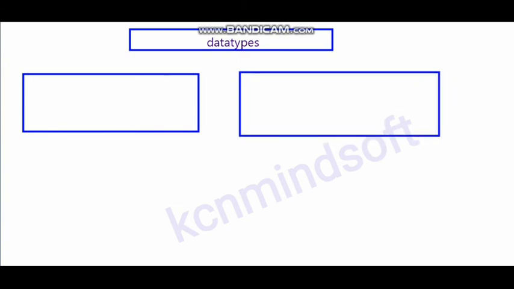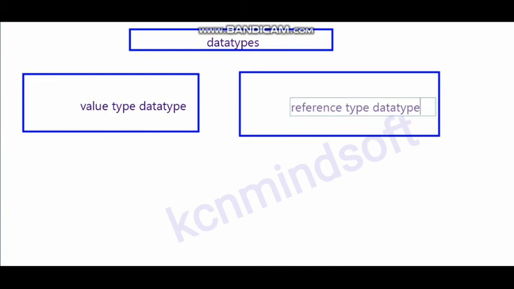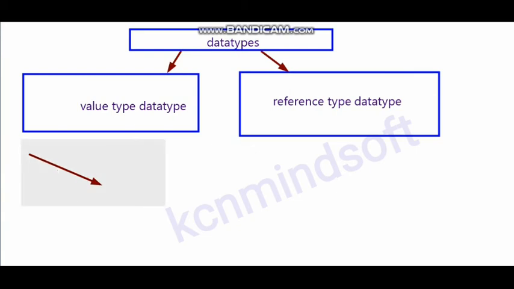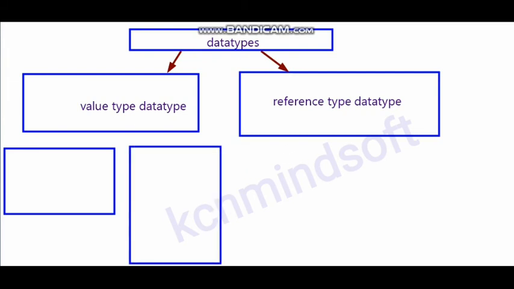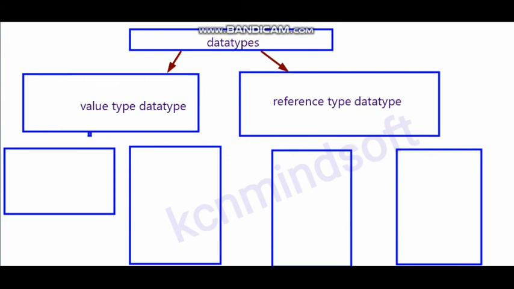What are the different data types contained in .NET framework? The data types contain the value type data types and reference type data types. In value type data type, it will contain the user defined and predefined data types. In user defined data types, these all are structures and enumerators. Whereas predefined, the byte, short, int, long, float, double, decimal and char.